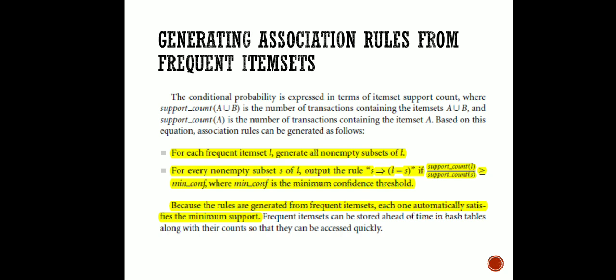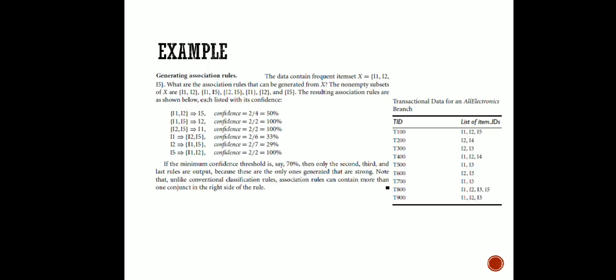Okay, so here to generate one rule saying S implies L minus S, my support confidence rule, or association rule, whatever you say, it is going to hold if this occurs: support count of L by support count of S is going to be greater than or equal to this minimum confidence. So let us see an example. We have not worked out this example. You can try it on your own. We have just taken a snapshot of it.